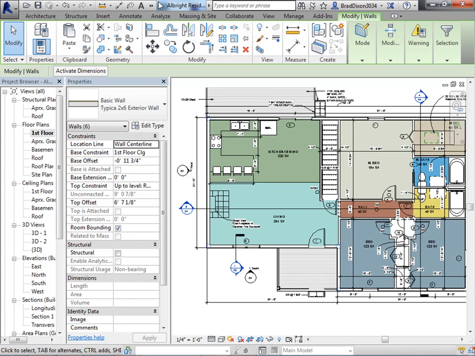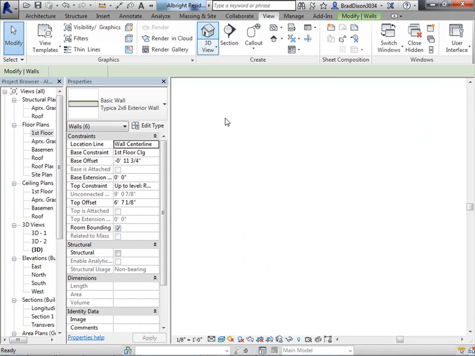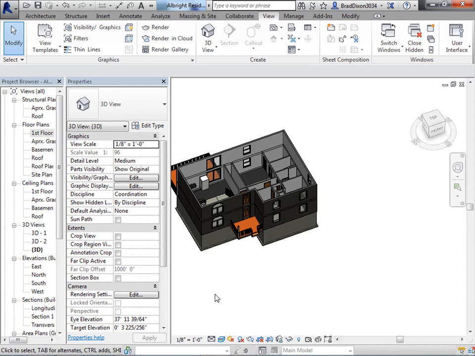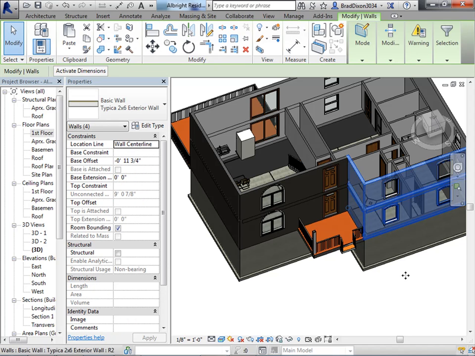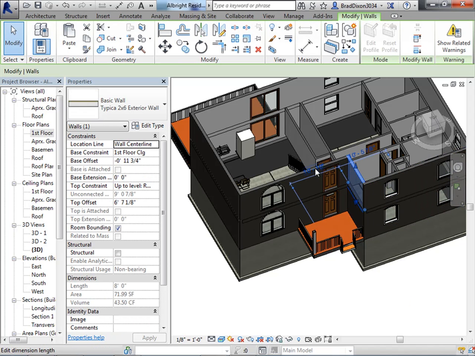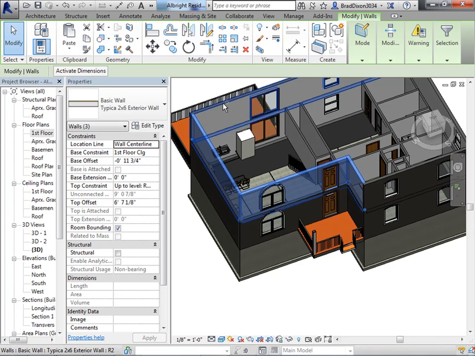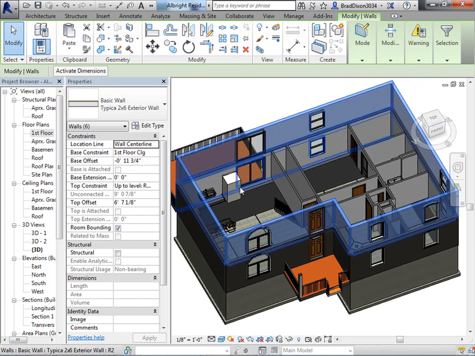And I can just ignore the error. Whenever I look at this in 3D, it's going to copy all the windows and everything. I'm not really worried about that right now. So I'm going to hover over one of those walls again and try to pick, it's not giving it to me. I'm going to have to go around and pick all the perimeter walls, holding control down.